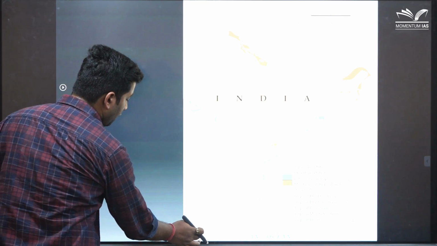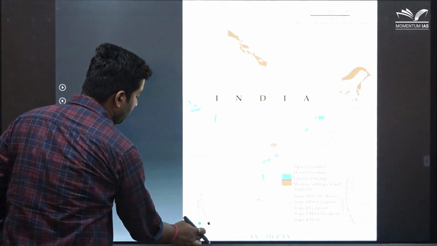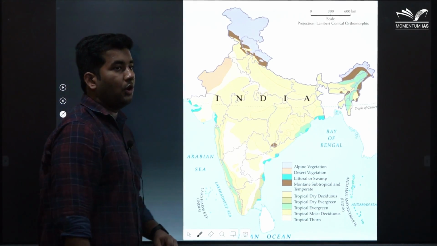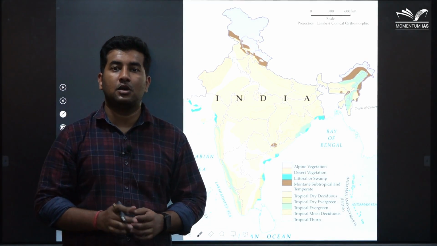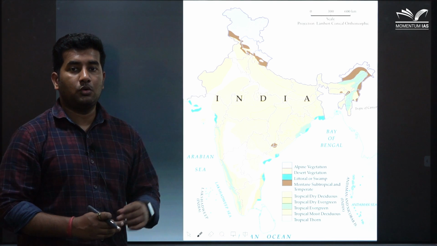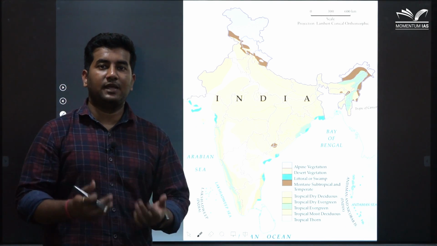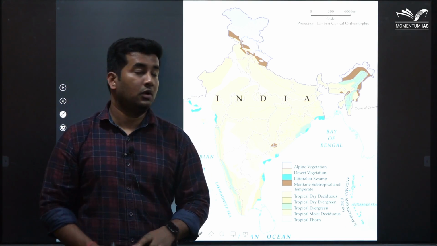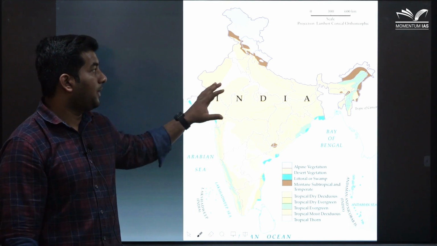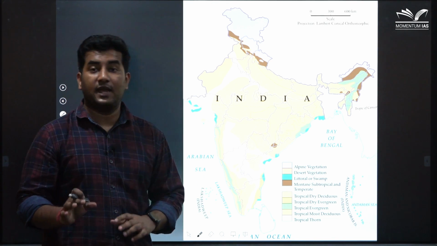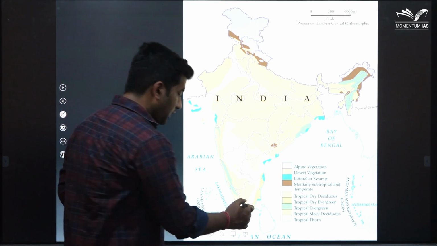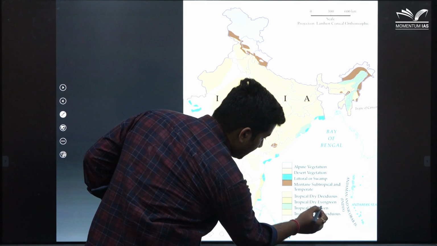So now, till now I have given you the basic information regarding what kind of temperature and rainfall majority of these forests host. Now what we are going to do in this slide is apply this knowledge that we have learned till now to determine a logical pattern of what kind of vegetation different parts of India can have. First we are going to discuss is tropical evergreen.